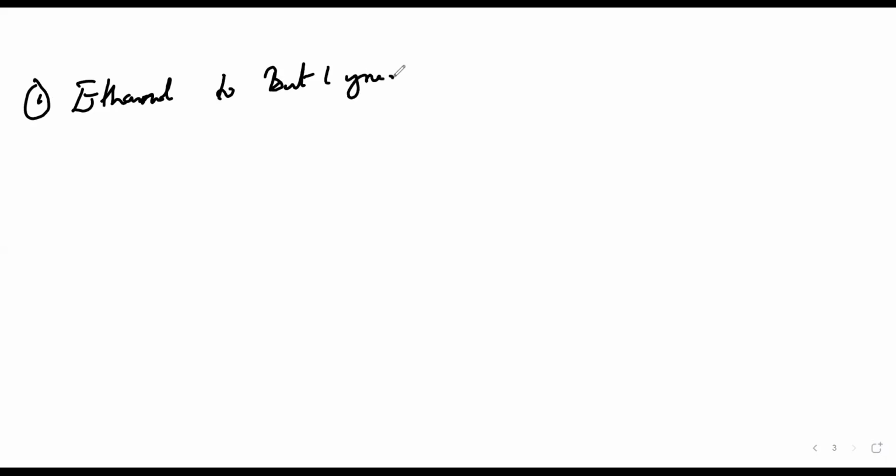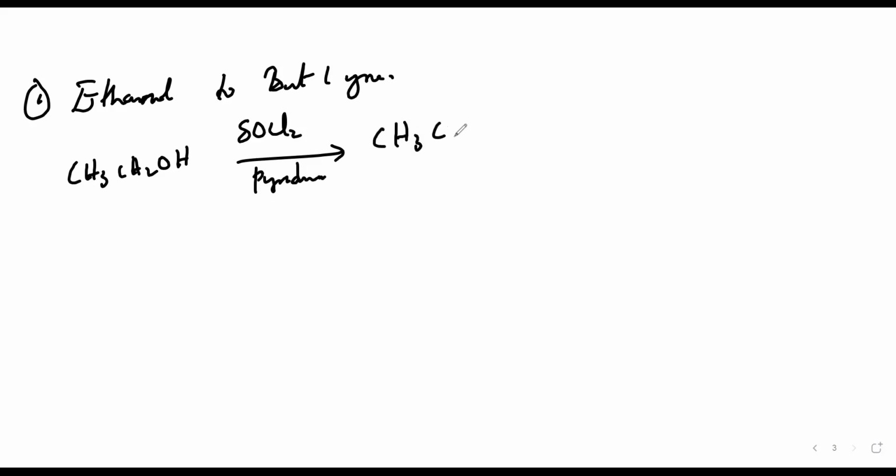So the first thing is, we have to convert the ethanol to chloroethane. Ethanol is CH3CH2OH. This with SOCl2 and pyridine, the catalyst used here, I'll get chloroethane, CH3CH2Cl.